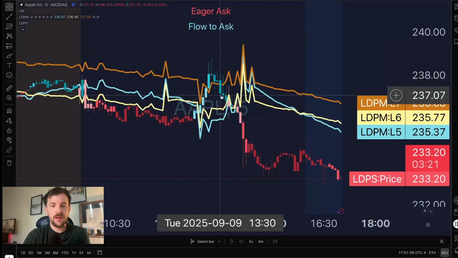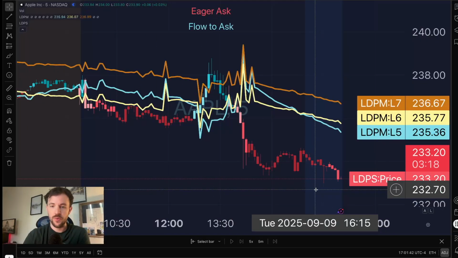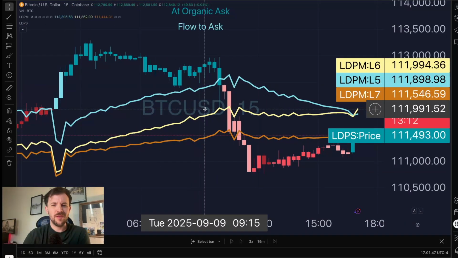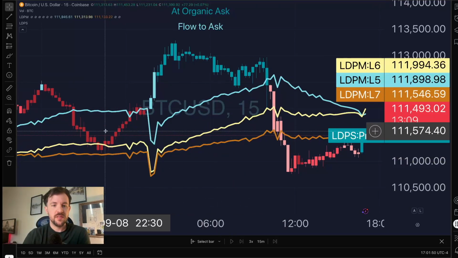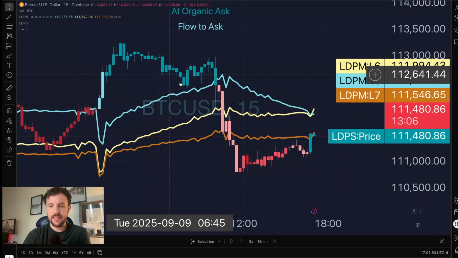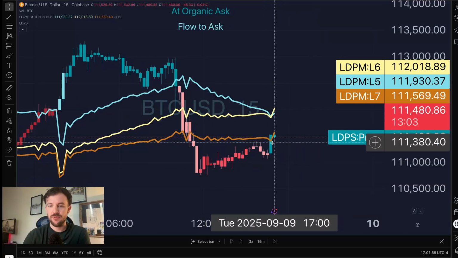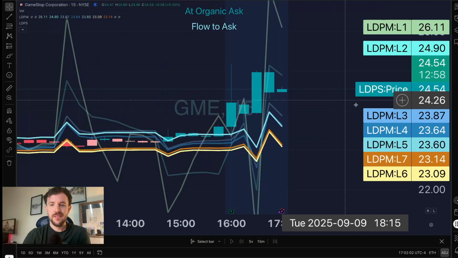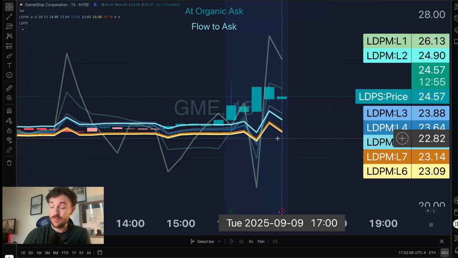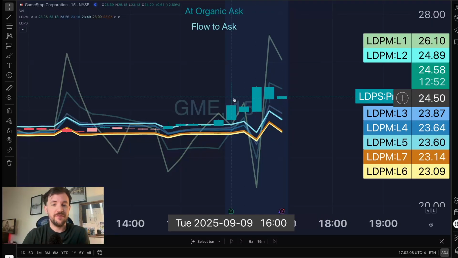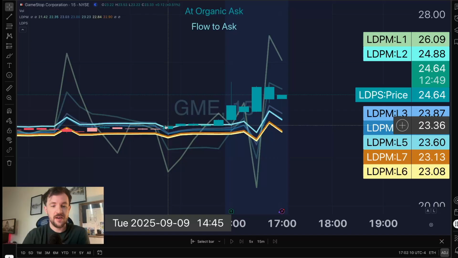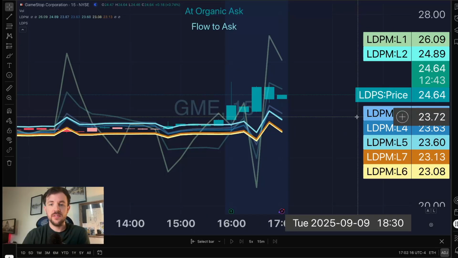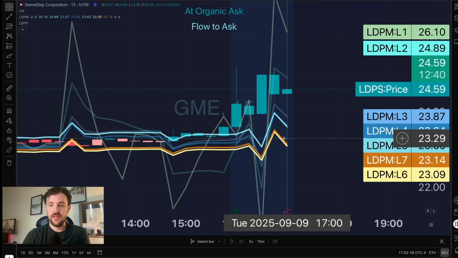Apple, unfortunate bull trap during its announcement, but it looks like the bearish liquidity really set the theme for the day. Bitcoin had a little bit of a bear trap, bullish activity that really didn't give us anything, and then returned to downside with what now seems to be a struggling bullish attempt at taking over AAPL 7. And it looks like GME on the 15 as well is looking bullish, despite the 1 minute looking a little rocky, right? The 15-minute started bullish liquidity at 2:45 p.m., and it's still maintaining its bullish liquidity. A little bit of profit taking occurring, but it doesn't seem like it's anything that GME can't handle right now, right? At least in the after hours.